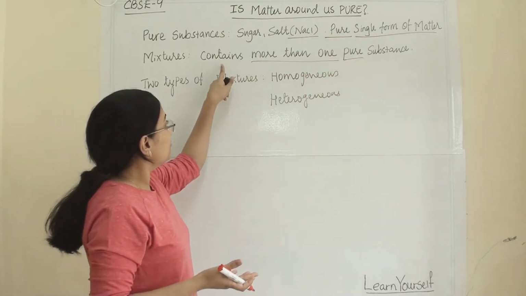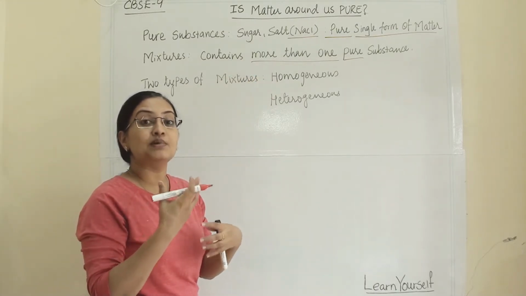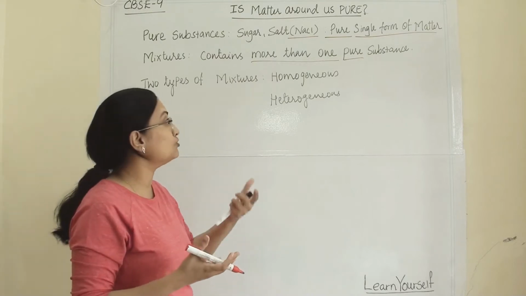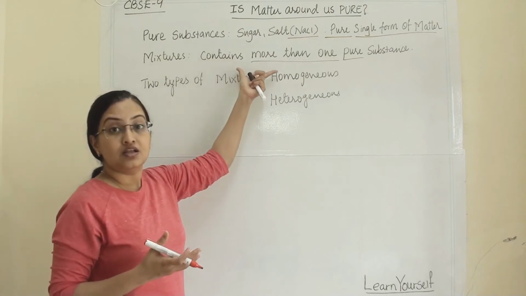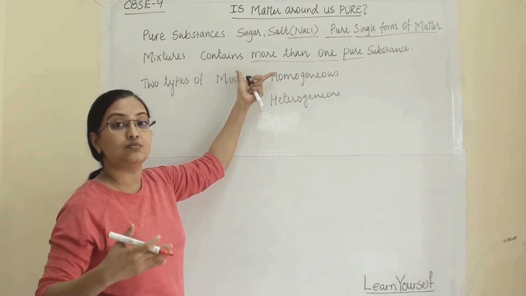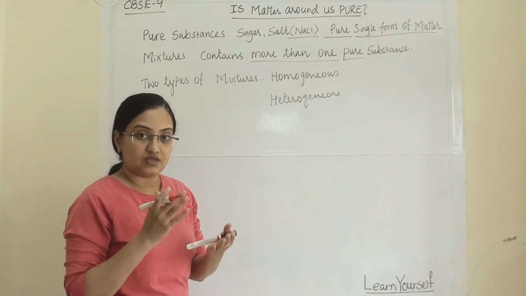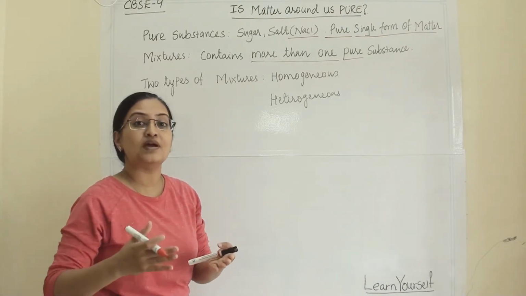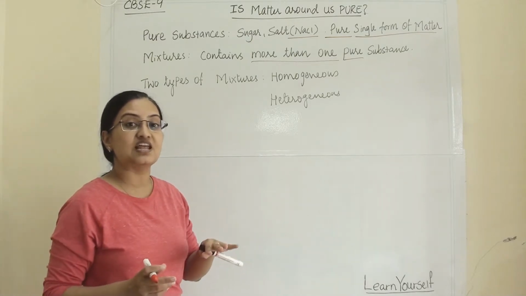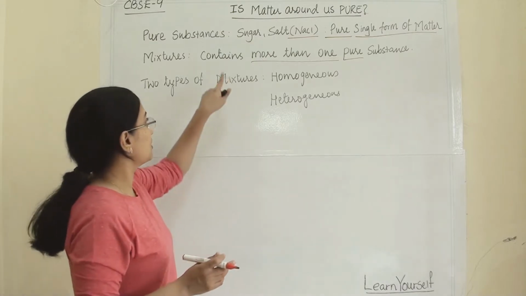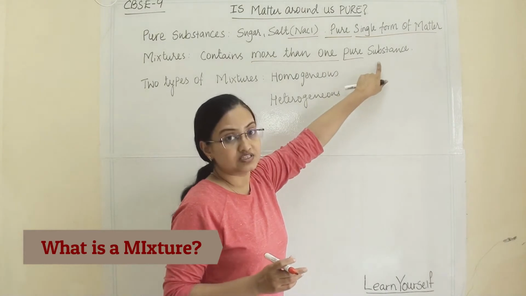Now when we are talking about mixtures, a mixture contains more than one substance. When more than one substance is mixed with each other, even though all those substances are pure, we cannot term the mixture as pure because it is a mixture. Yes, in the mixture there are many pure substances, but the mixture itself is not pure. So what is a mixture? It contains more than one pure substance.